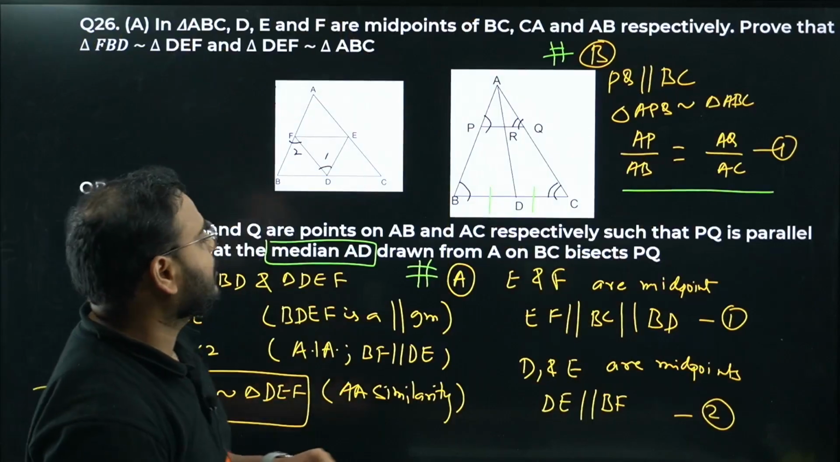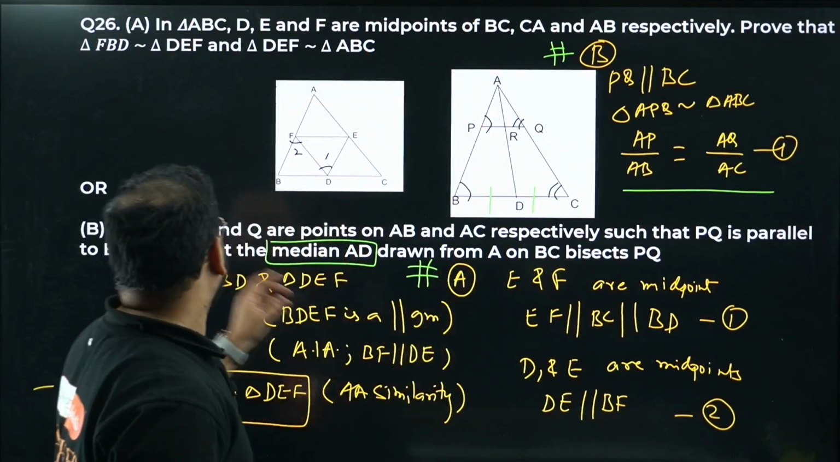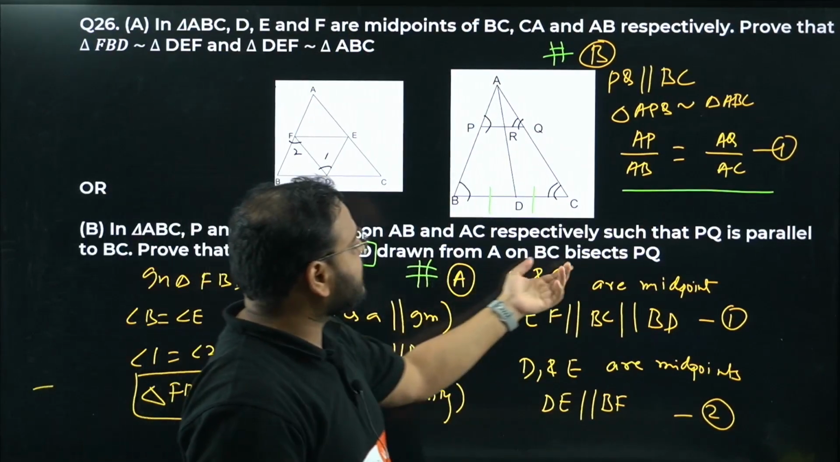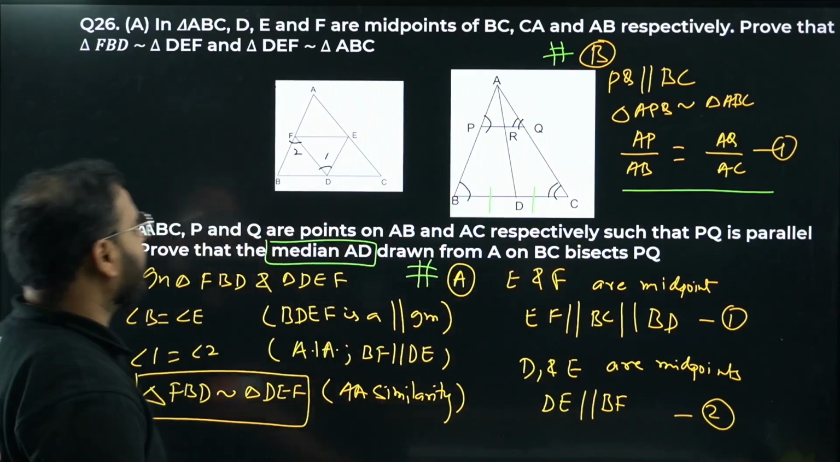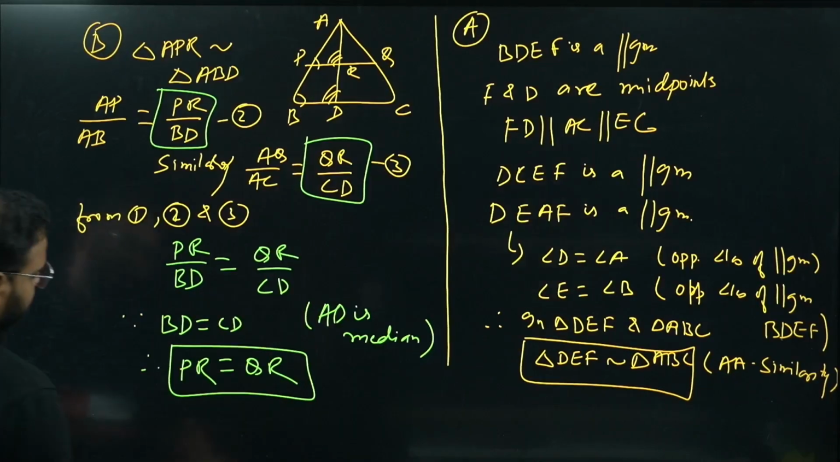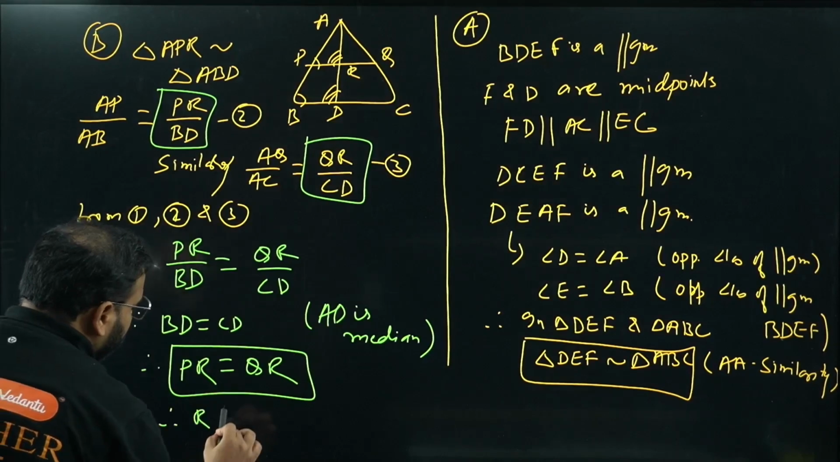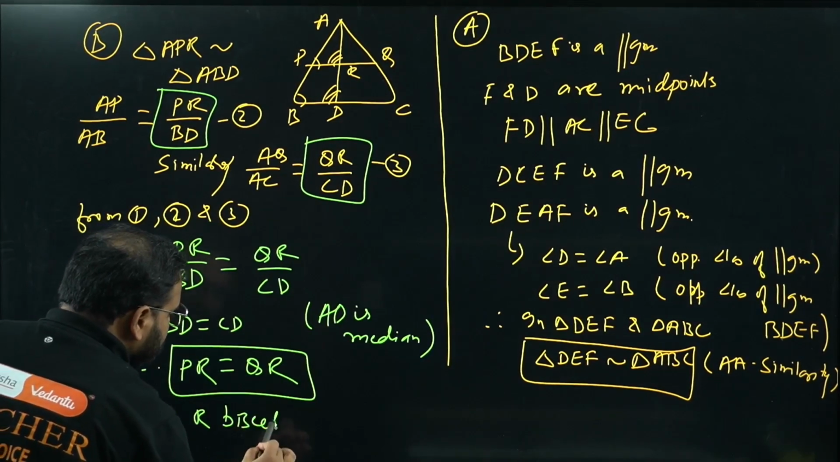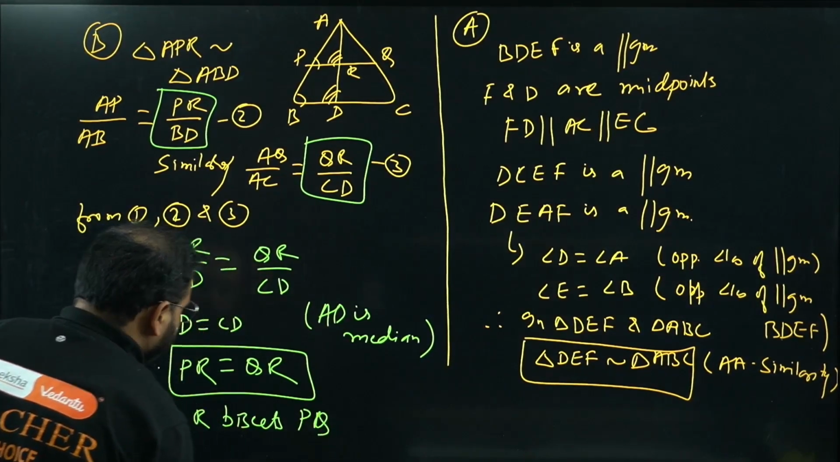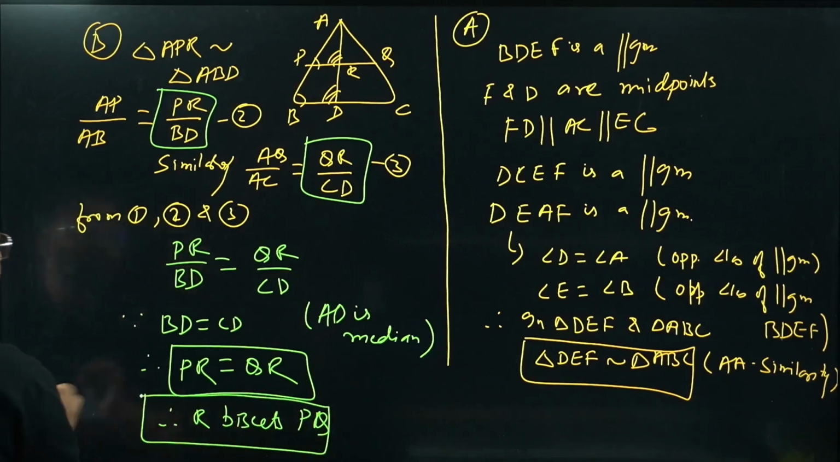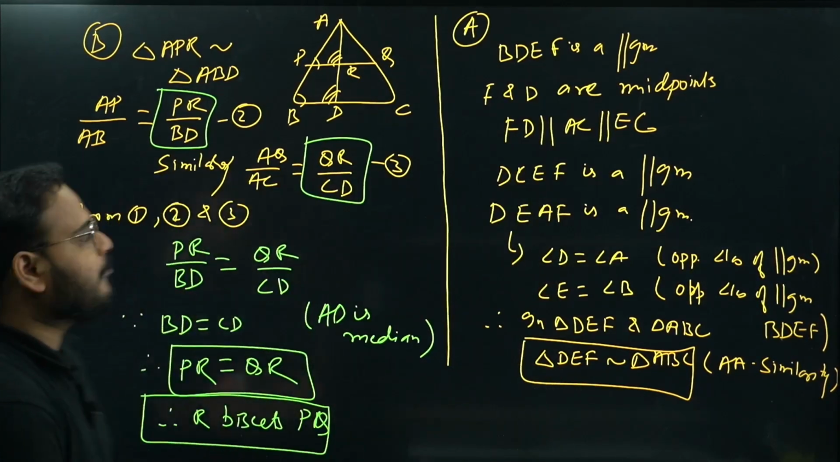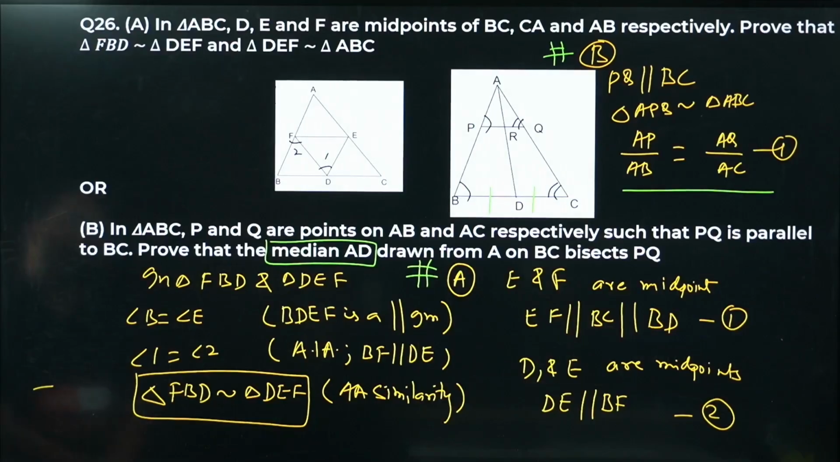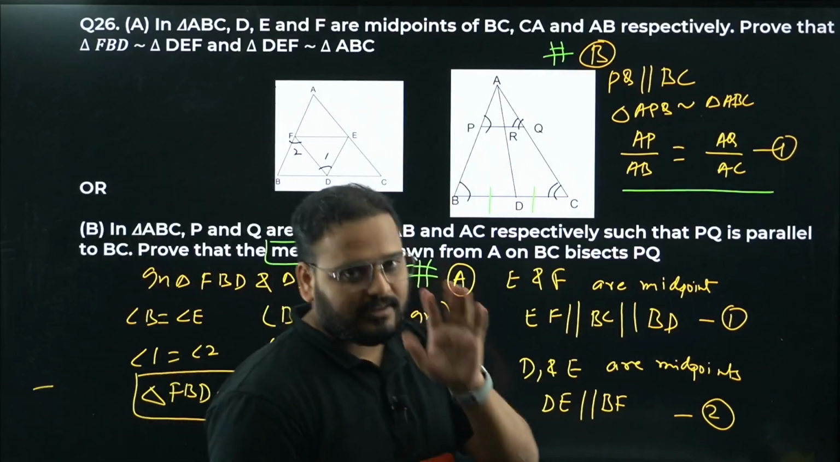What they were asking us, sir? Prove that the median AD bisects what? PQ. Bisects PQ. It means R is the midpoint. Okay, it means PR equals to QR. So therefore, R bisects PQ. This is what we have to prove. R bisects PQ. Please have a look. I know a little messy. We had a little less space, so I tried to fit it all over here. Little messy, but I'll explain the question once again if you want me to.